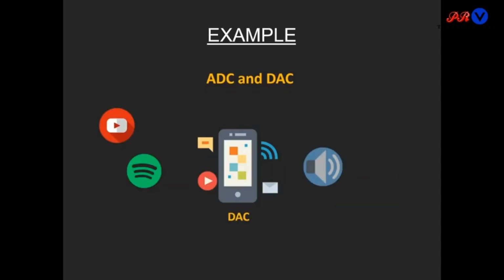Examples: in daily life, an example of ADC and DAC which we are using is a mobile phone. Here the streams, that is audio or video streams, are digital in nature, and these streams are converted into the corresponding analog signal using a DAC, meaning audio signals. So this digital stream is converted by a circuit known as DAC into the audio signal which we hear from the phone.